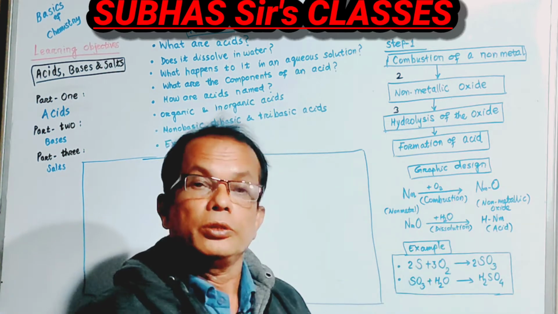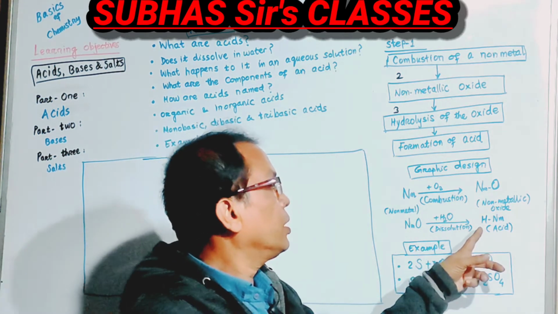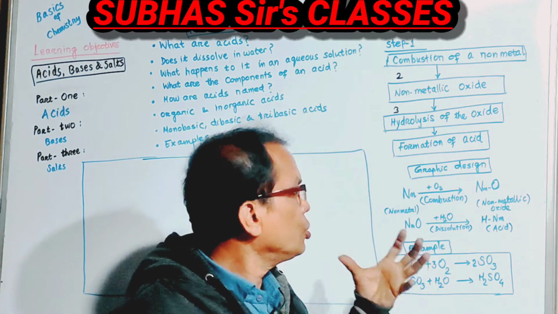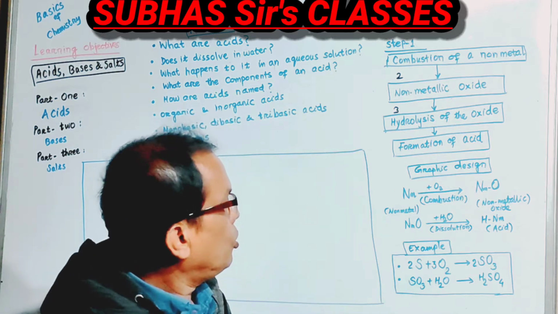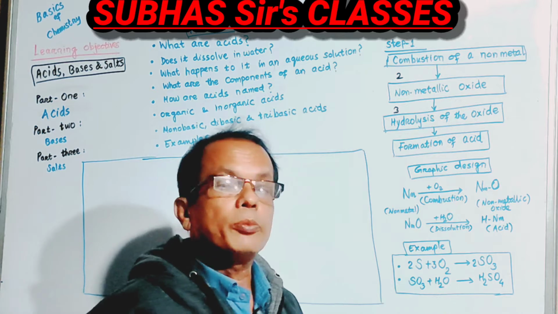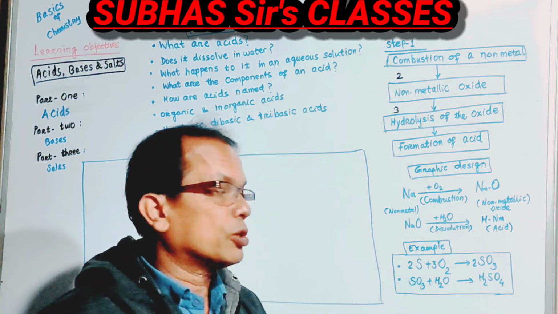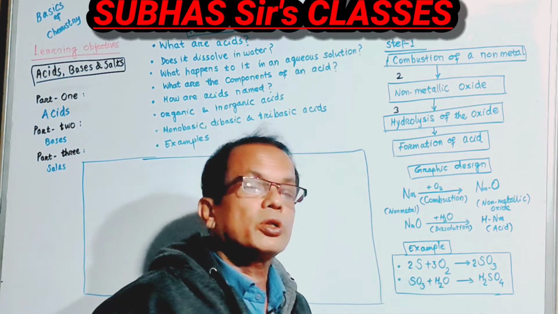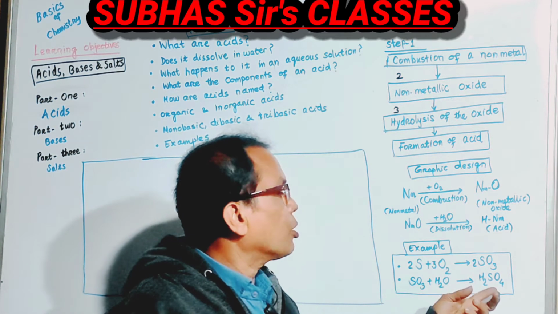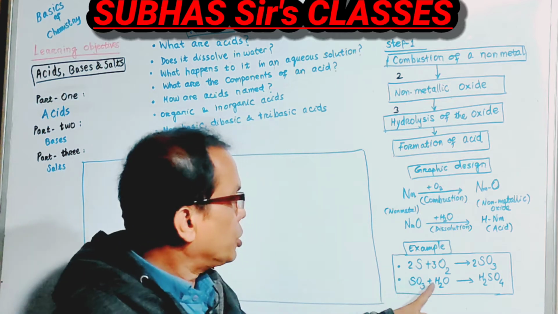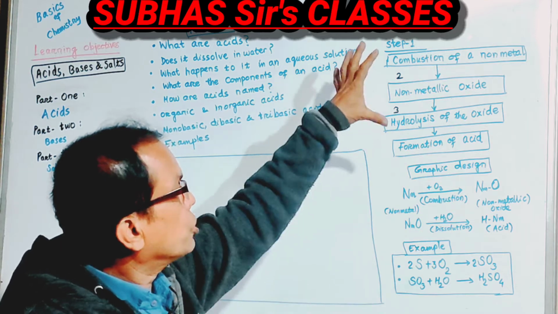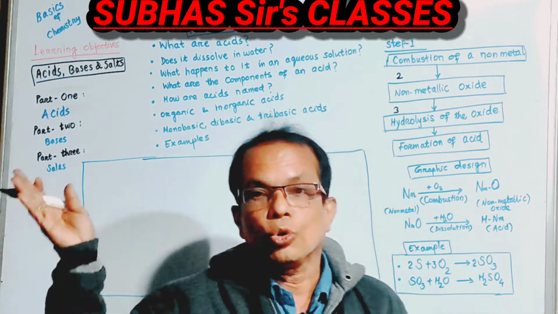What should an acid then contain? An acid should contain H plus ion from water and a non-metallic ion from the non-metal. So here is an example. If we burn sulfur in presence of oxygen, it forms oxides like sulfur dioxide or sulfur trioxide. Say we are taking sulfur trioxide. If sulfur trioxide is hydrolyzed, then it forms sulfuric acid. You clearly know SO3 and H2O make H2SO4. So after studying this, let us go through the questions.